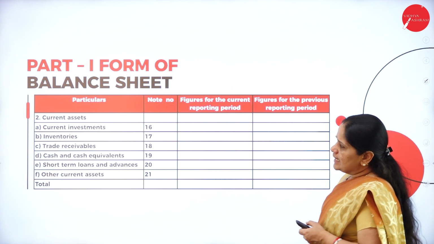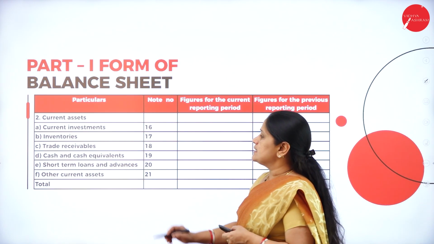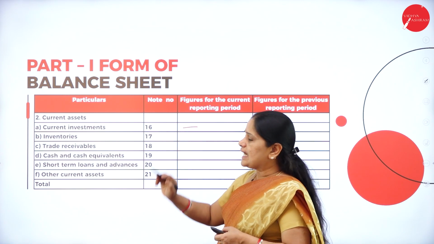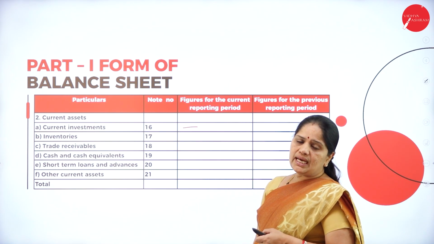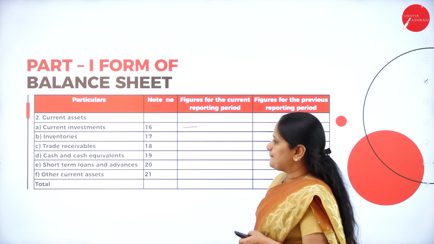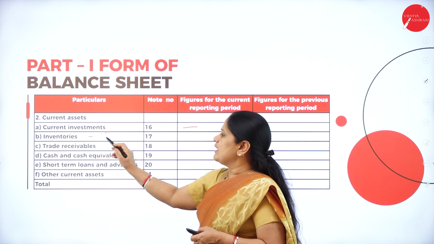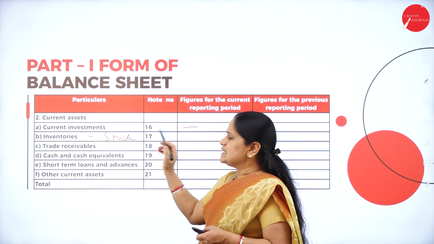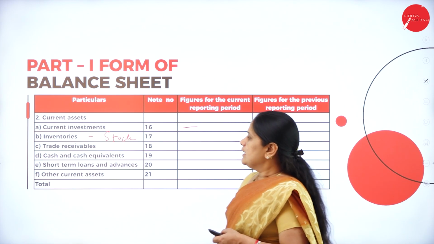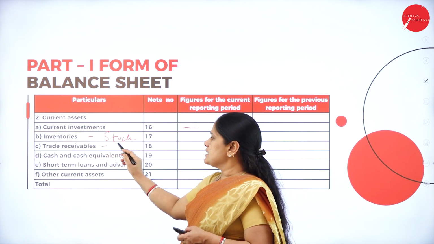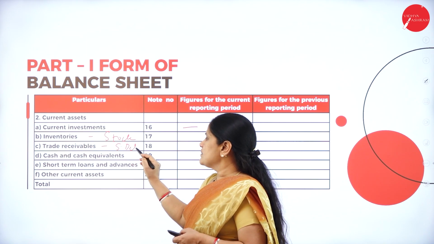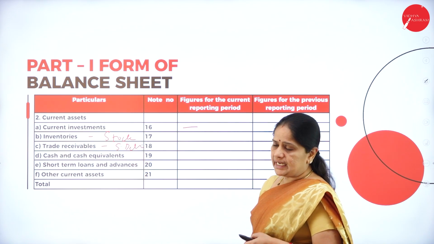Then next we have the current assets. Now in this we have the current investments. What are the investments made by the company? Second one is inventories. Inventories means stock of the company. Then we have the trade receivables, or in other words we call it the sundry debtors.